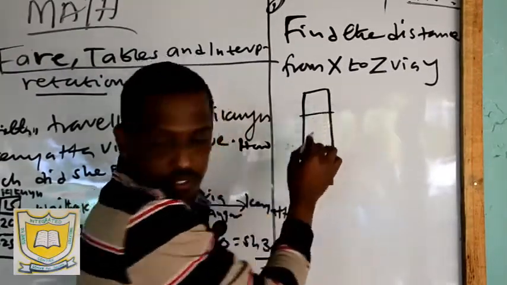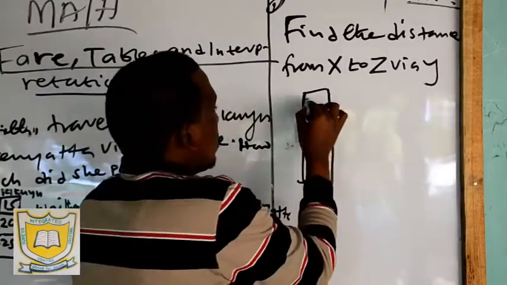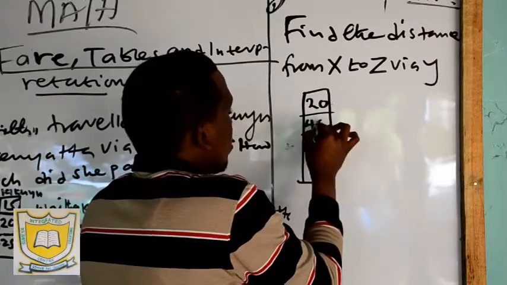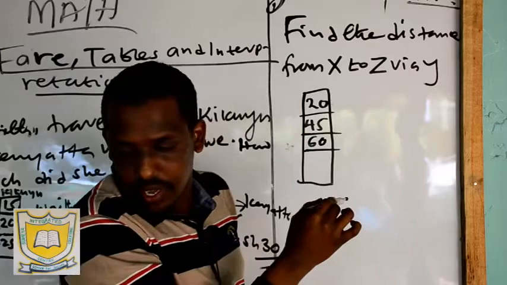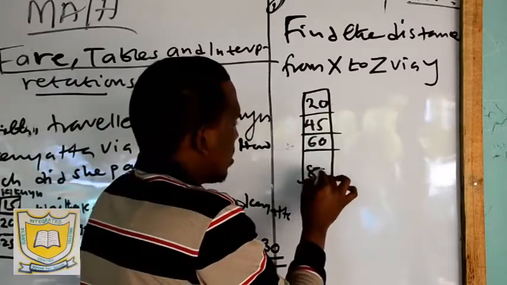So here we have 20. Here we have 45. Here we have 60. And here we have 80.